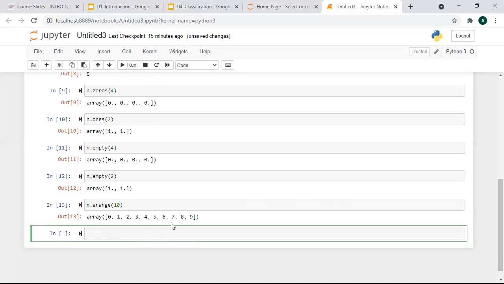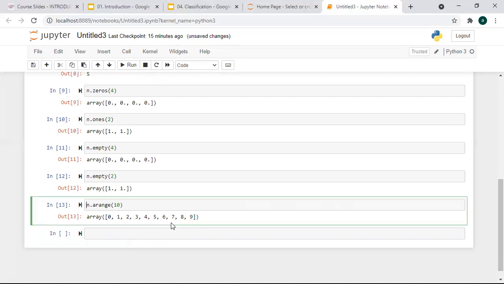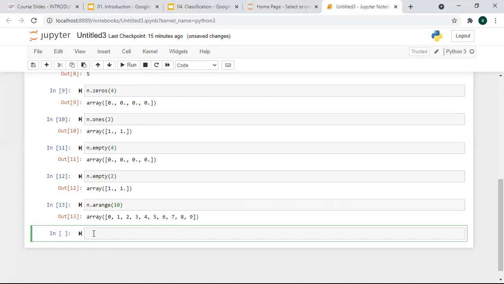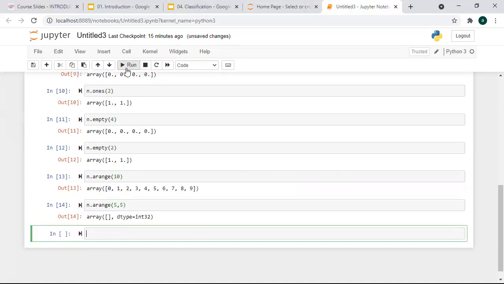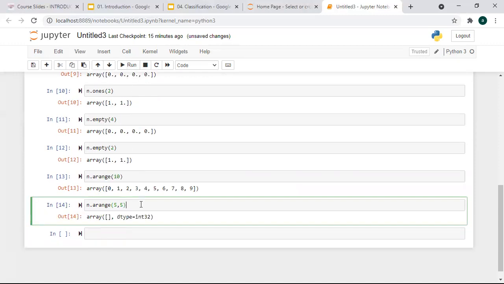So you can see when you run it for 10, you are getting 0, 1, 2, 3, 4, 5, 6, 7, 8, 9, right? All the elements are less than 10.